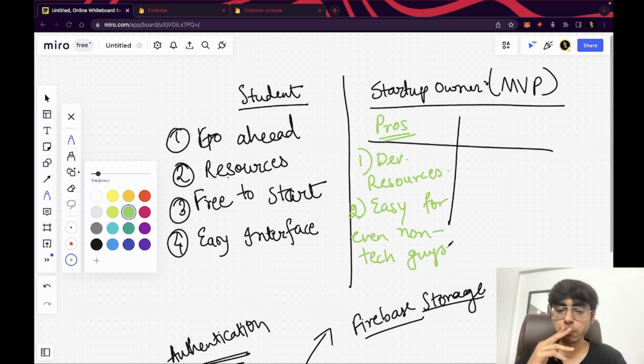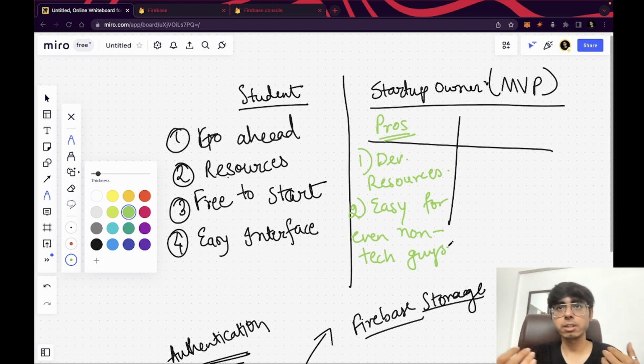Then another pro is again pricing. For a small number of users, it's a pro, though it's going to come in the cons also, right? Pricing is also a con of Firebase, because after 100,000 users, I'm going to come to the pricing. But I would say that when you are building an MVP, I'm assuming that you are going to hit 10,000 users, 20,000 users, maximum 50,000 users, right? After that, you are going to get the investment. If you are hitting this many users and your product has potential, then obviously you are going to get the investment, right?